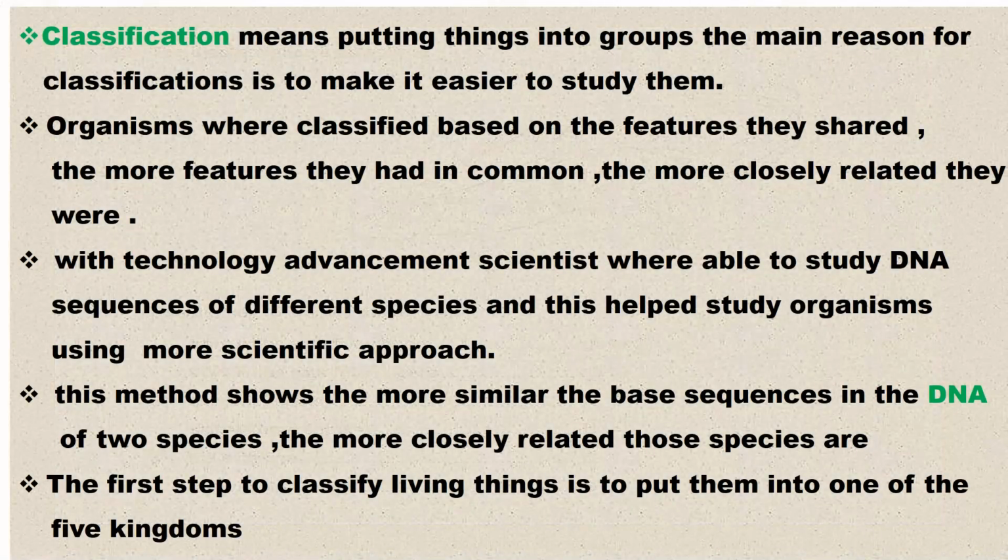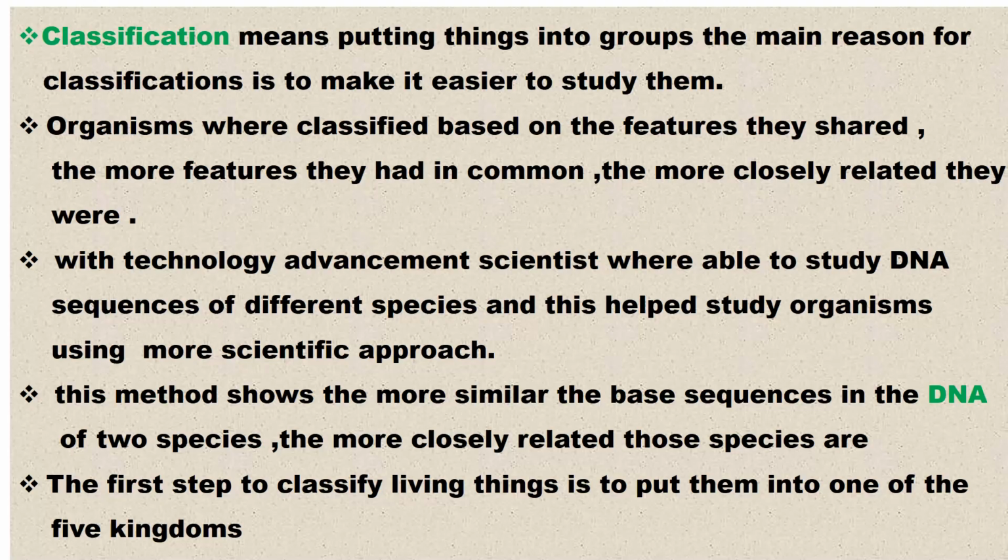All right, now let us look at classification. Organisms can be classified into groups for easy identification. The concept of classification is just a system of putting things in groups. The main reason for this is to make it easy to study them, and for easy identification.